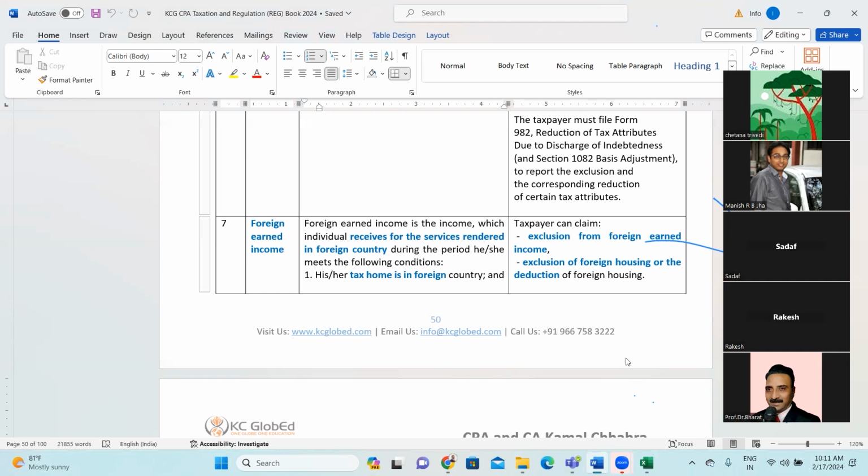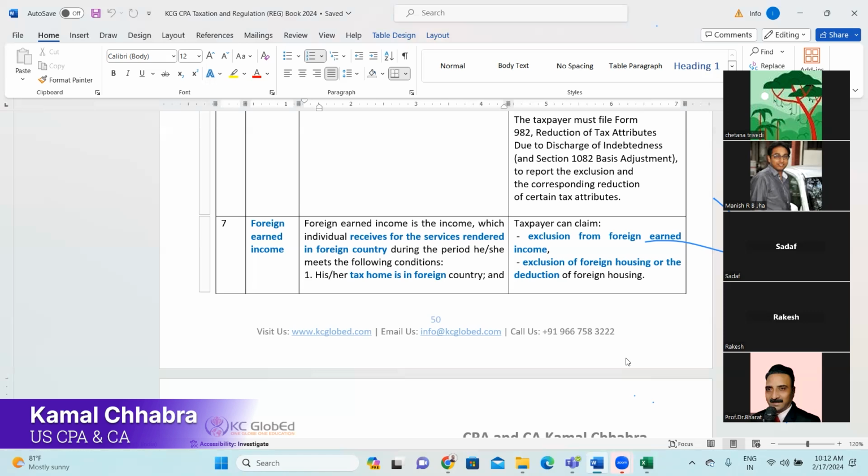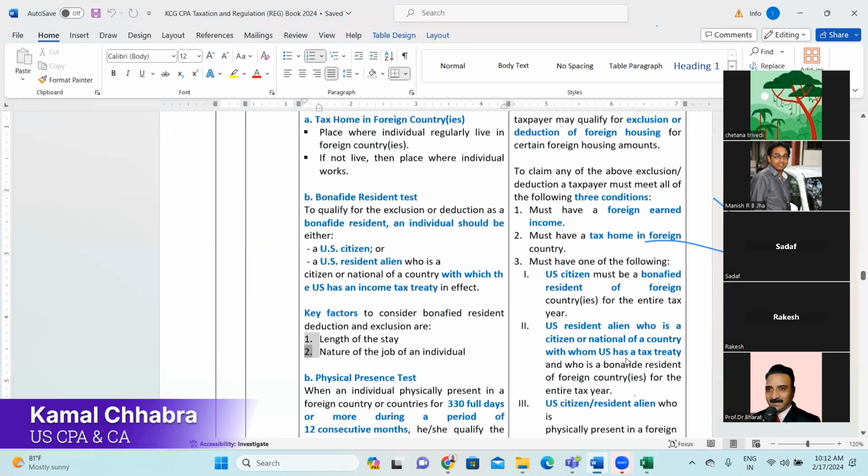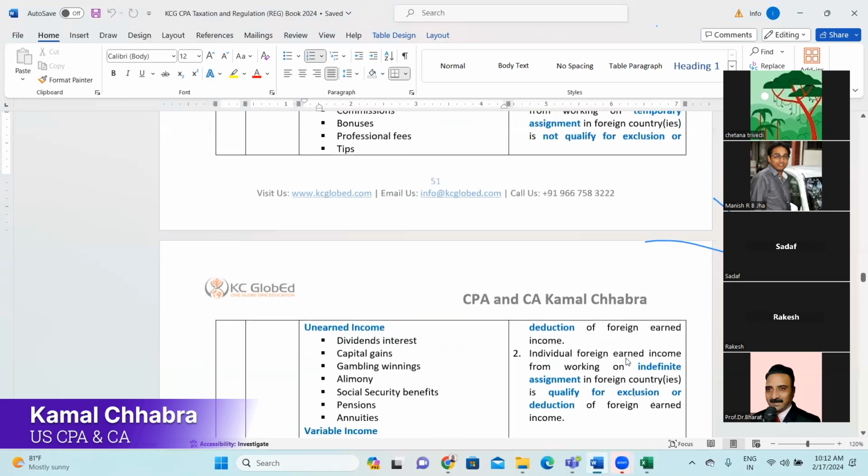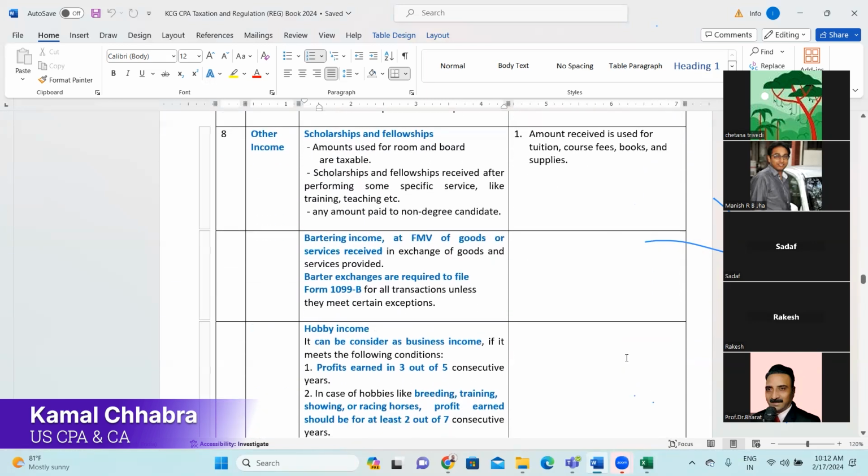Absolutely. Okay. And in case the US doesn't have a treaty, is there any relief for the individual? No, I think then it's your loss. For example, when we go to the US and we pay Social Security or Medicare, it's a loss for us. Right, okay, sir. So from our side, it will be a suggestion to our client: please avoid working with a country where the US doesn't have a treaty.